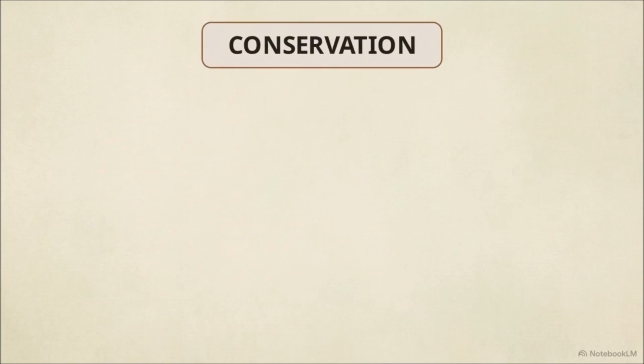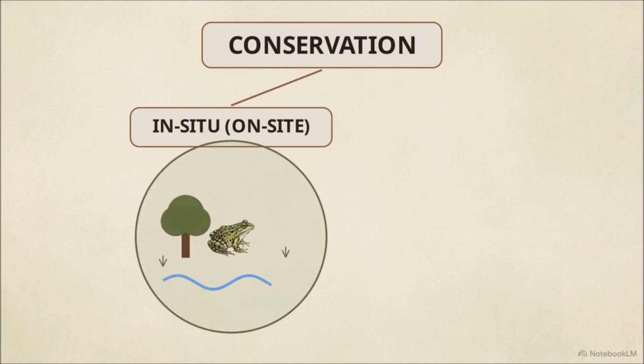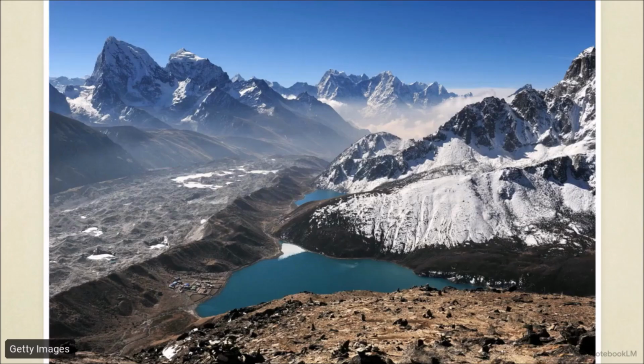Conservation is divided into 2 distinct structural approaches. The first is in situ, or on-site conservation. This means protecting an endangered species by preserving its entire natural habitat and the surrounding ecosystem. Globally, conservationists have identified 34 regions as biodiversity hotspots, areas with very high species richness and strict endemism.